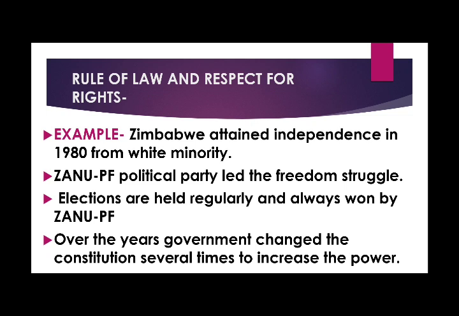What happened? They got the power of the country because many people supported them, because they were the reason for getting freedom from the white minority. So the people of Zimbabwe supported them and used to give their votes to them. But as time passed, this political party got used to power, and they didn't want to give the power to anyone. To keep the power in their hands, they changed the constitution several times.